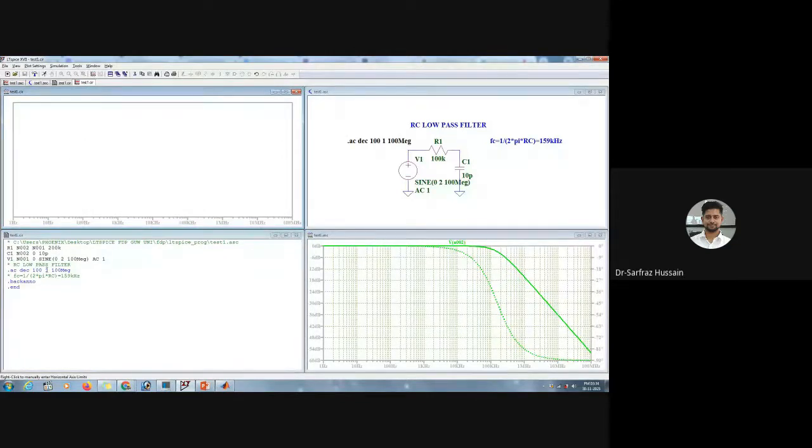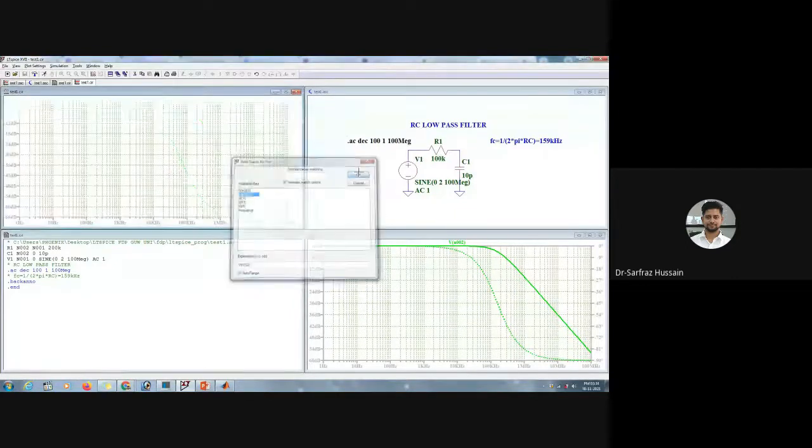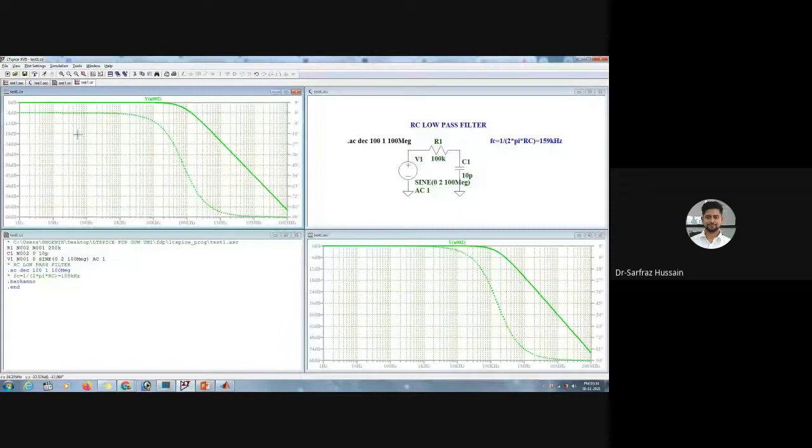Since I have not given any plot information, it is not plotting anything. So I will right click on this one, click on add traces, select V output, and click OK. As you can see, we get these kinds of graphs over here.